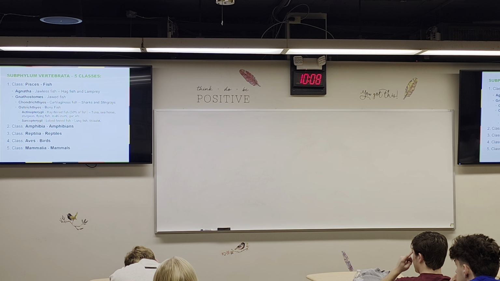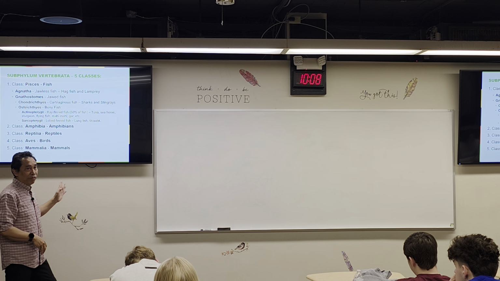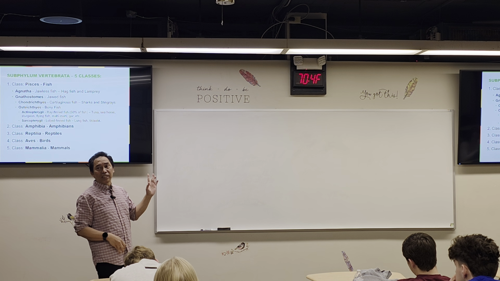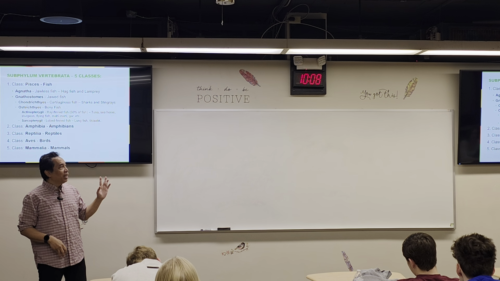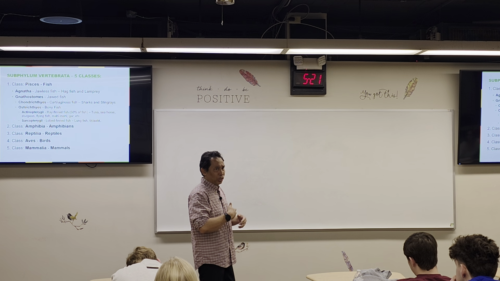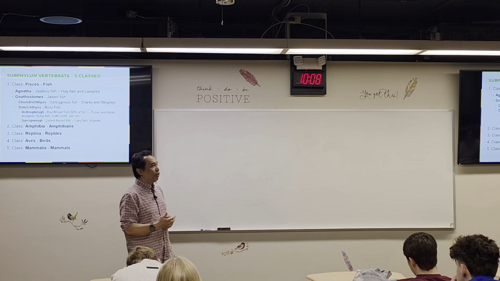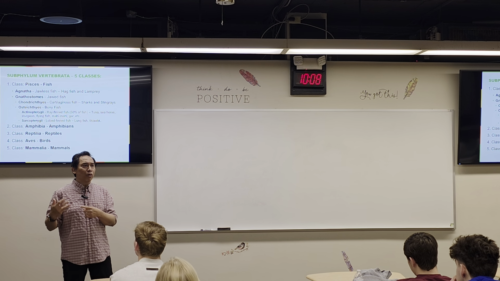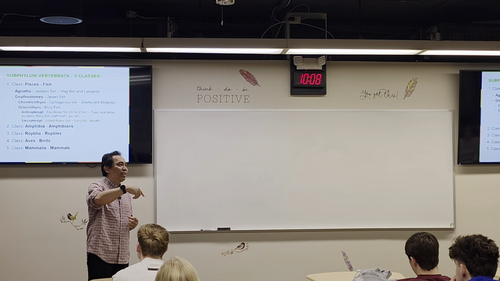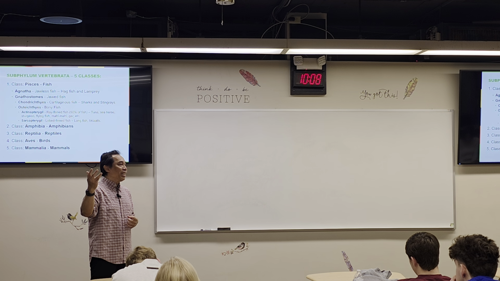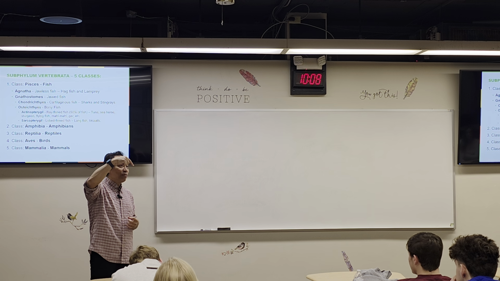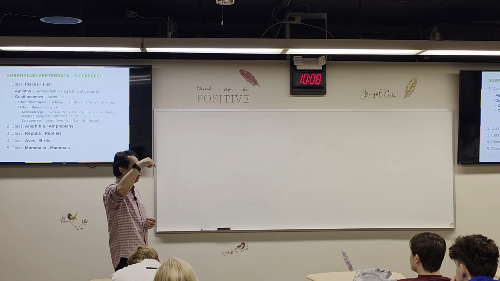Again, there are 5 classes in vertebrates. And I believe most of you know this. You learned this since maybe high school, right? We start from the vertebrates that live in water, because this is actually the way of evolution. Evolution is coming from water. Therefore, the ones that live in water are considered more primitive. There are some animals that return to water after they become land animals, like mammalia. Some mammalia are going back to the ocean. Whale, for example, is a mammal, but it's going back to water.